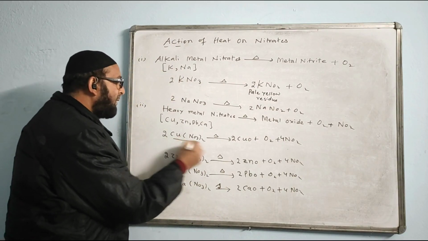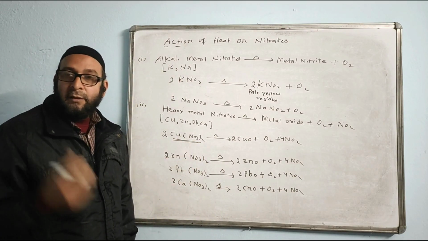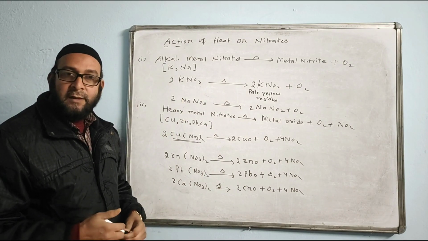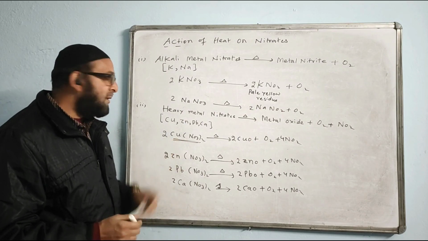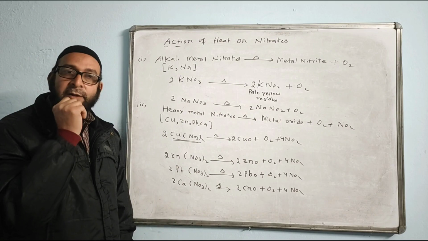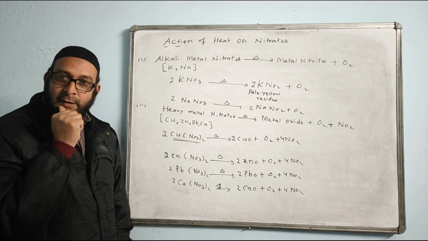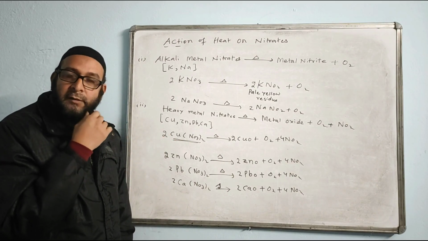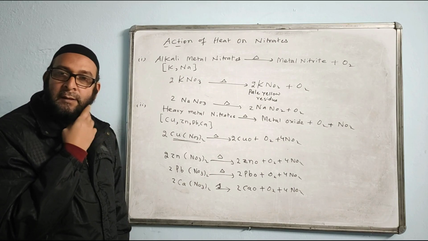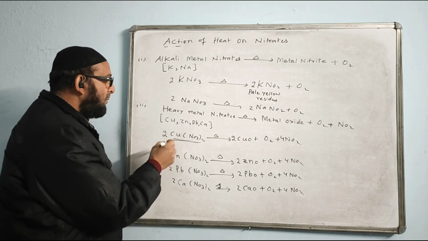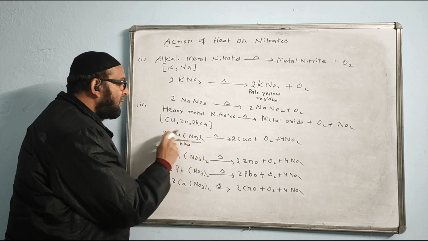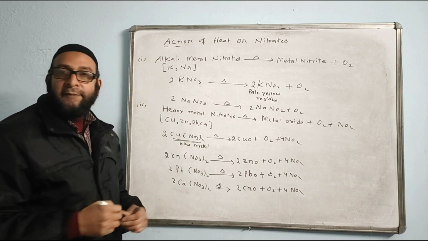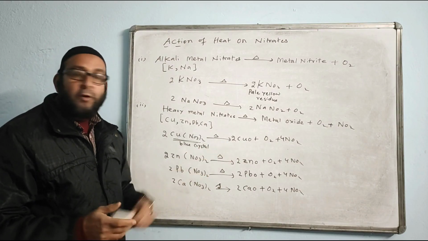Do you know the color of copper nitrate? Copper nitrate is a crystal. Usually nitrates are in the form of crystal actually. Most of the nitrates are crystalline solid. What color does it have? Copper nitrate is a crystal of which color? Any guesses? Yeah, this is blue. Copper ion is pale blue, so this is blue color, blue crystal of copper nitrate. When you heat, it will change into copper oxide.